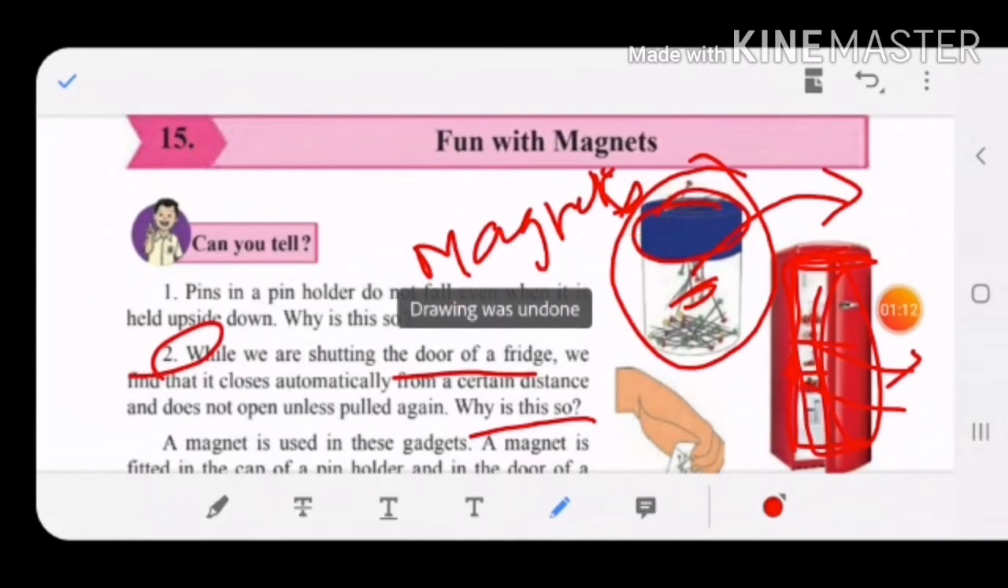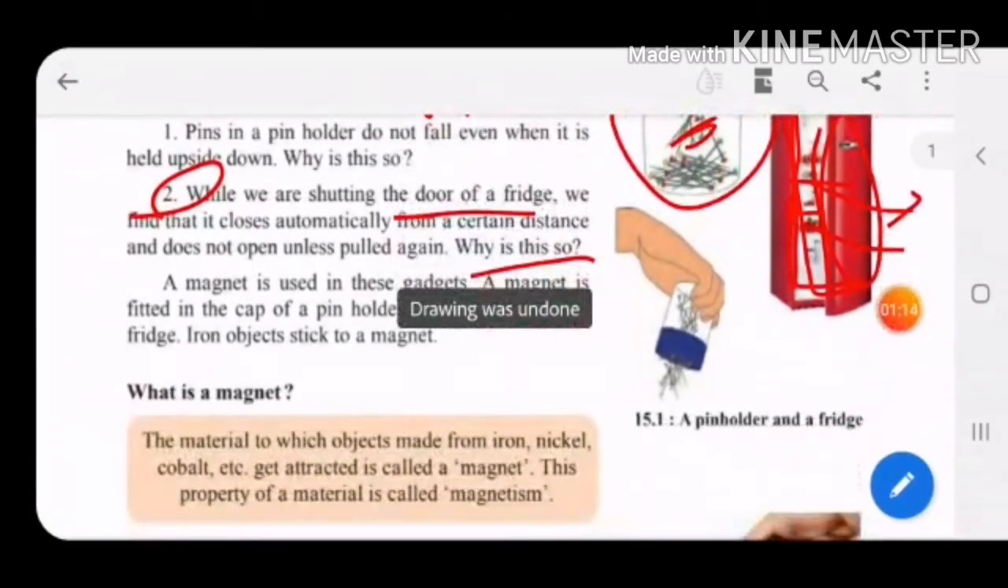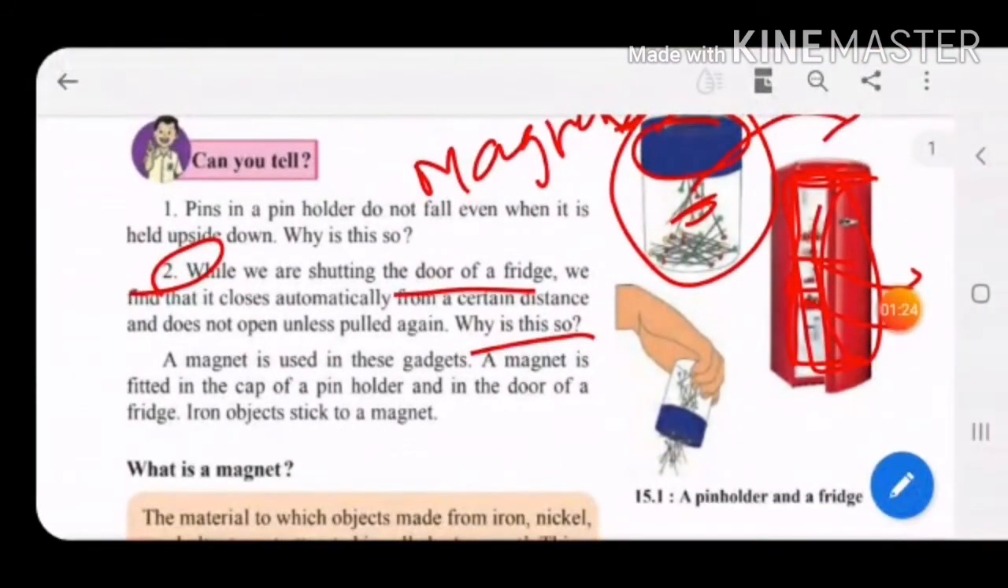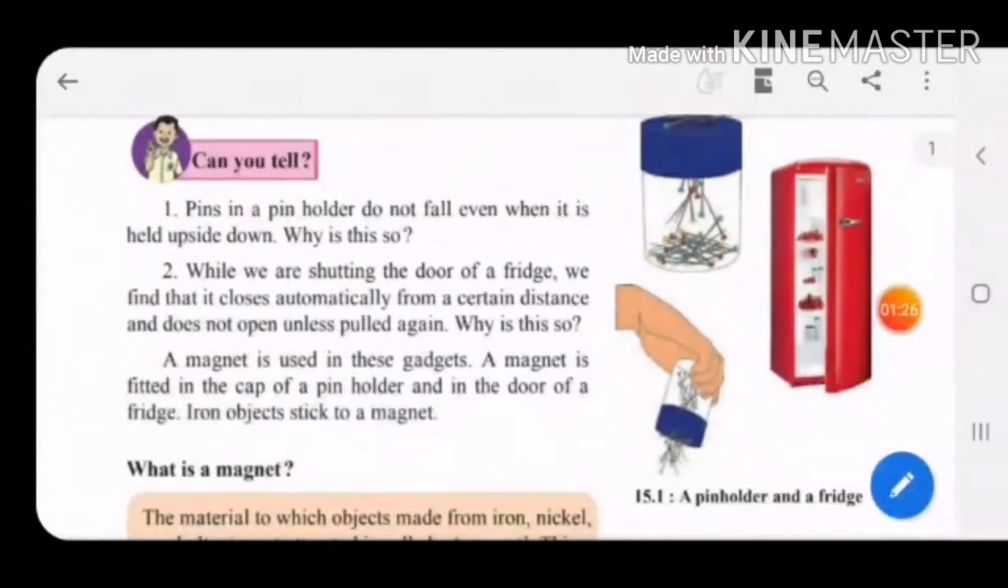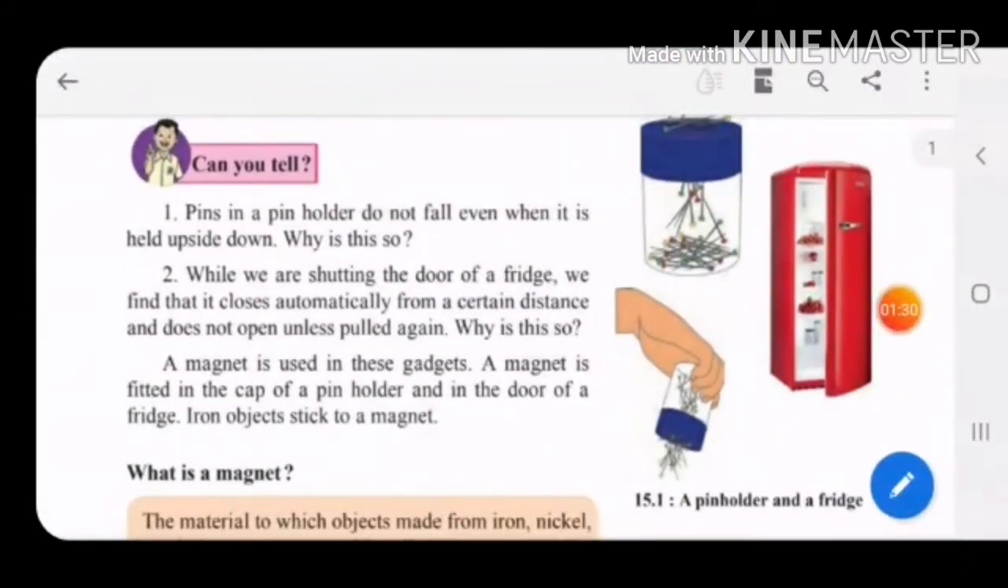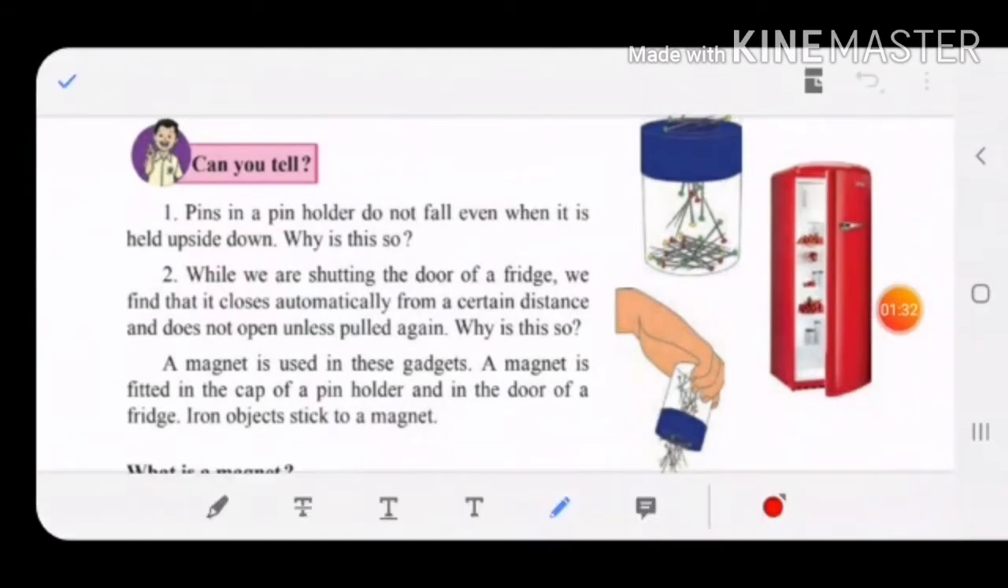So a magnet is used in these gadgets, and gadgets mean the things, devices. In the pin holder also the magnet was used, and even in the fridge door the magnet was used, children. That is why the door of the fridge used to get closed immediately, and the pins were not falling, because of the magnet being installed. So a magnet is fitted in the cap of a pin holder and in the door of a fridge.